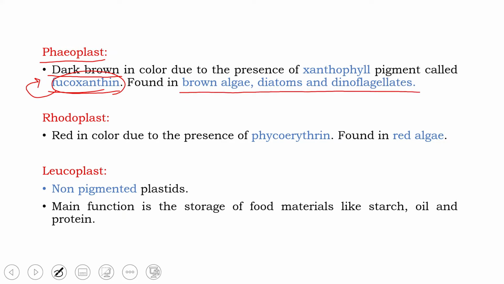Let me give you a very nice example of brown algae. A type of brown algae is called kelp. These are brown algae which range from somewhere around 30 to 80 meters. So they grow this massive in size and it is because of these kelps only that underwater forests develop. Yes, they're called underwater forests because the kelps are so dense and so big in size.